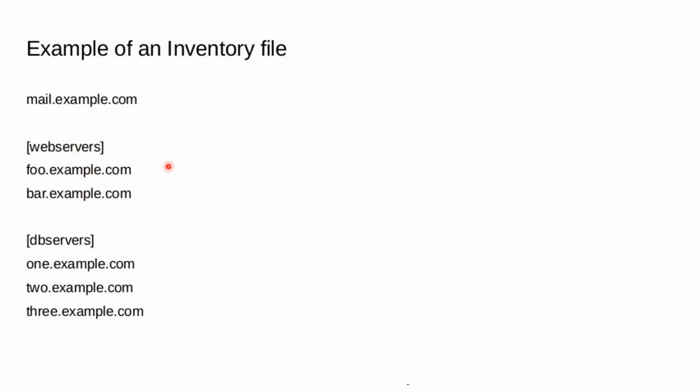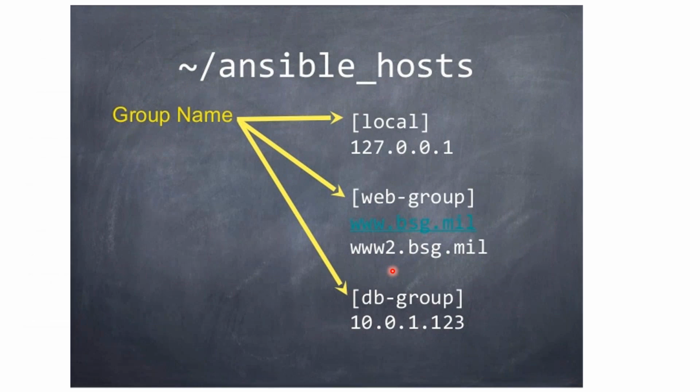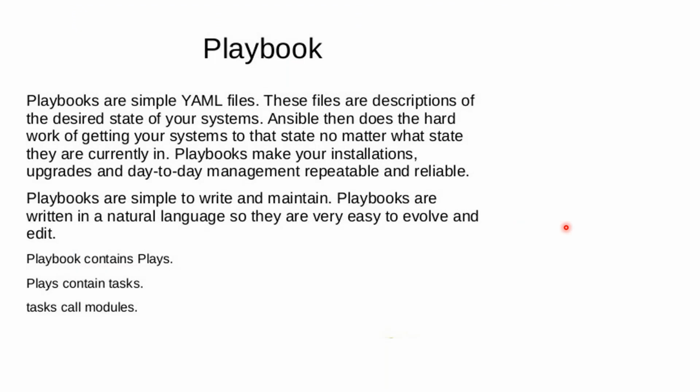In the inventory, so web servers inventory, DB servers inventory. Okay, so first we need to prepare the inventory here. So this is one way. We can segregate groups like this. Group name: local group, web group, DB group. Like this, we can prepare groups. This is also inventory.